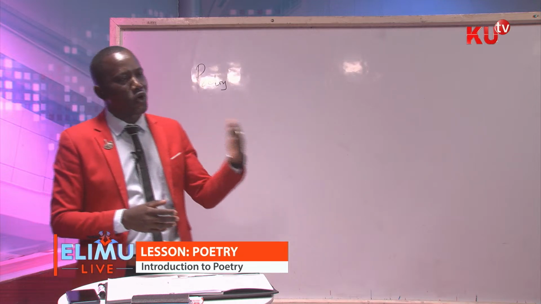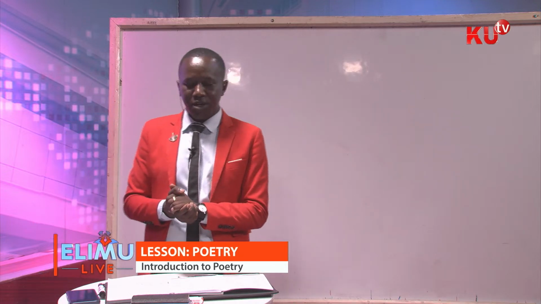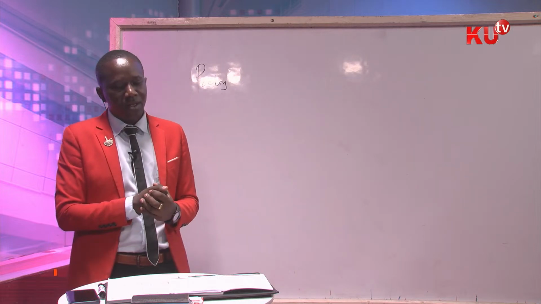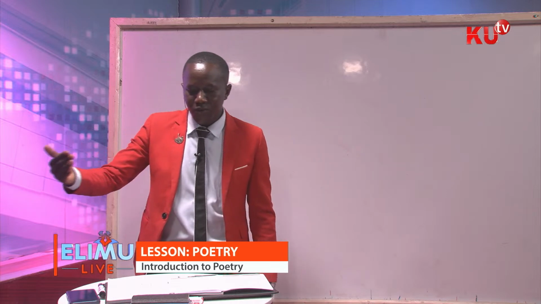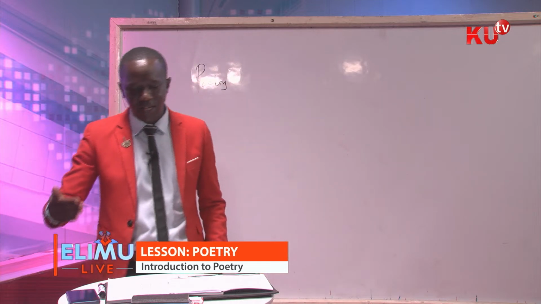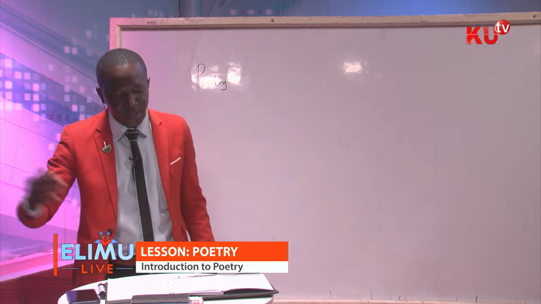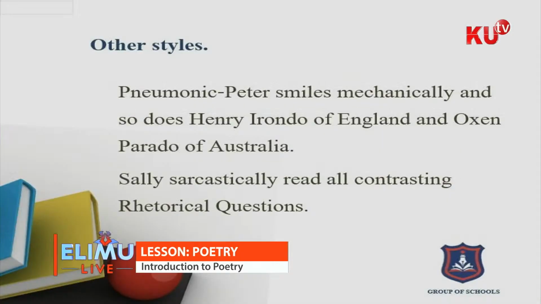Then we have Irondo for irony. We have England for euphemism. We have Oxen for oxymoron.